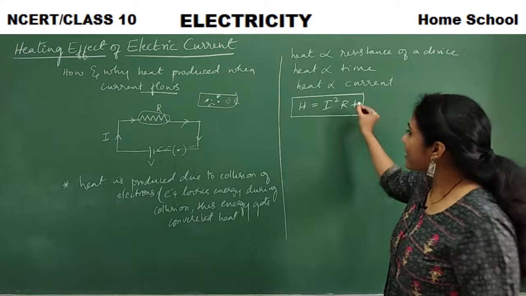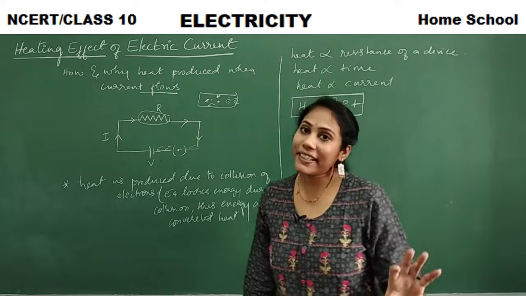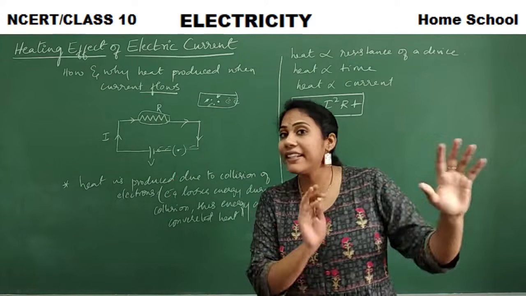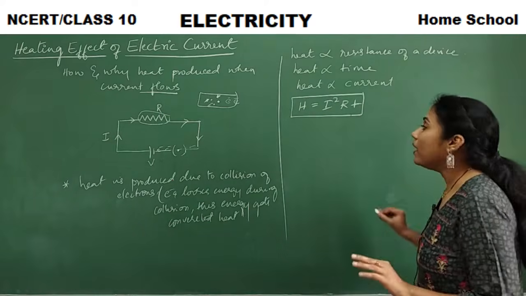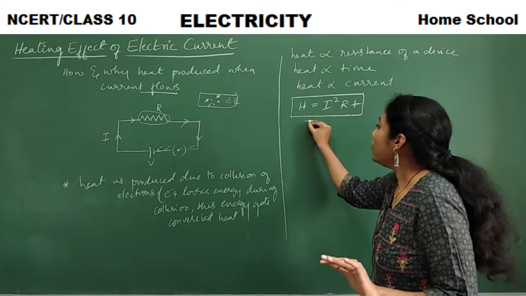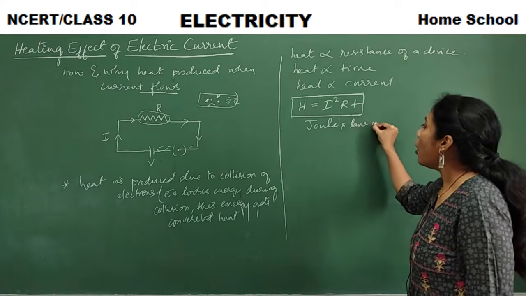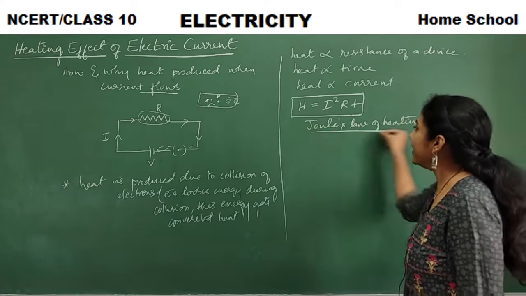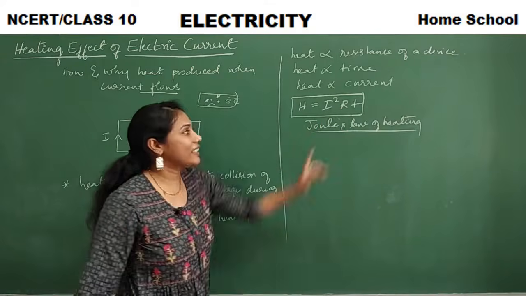When these factors increase in a circuit, more collisions can happen, so more heat can get produced. This particular formula we call Joule's law of heating. Very important formula: H is equal to I square R T.